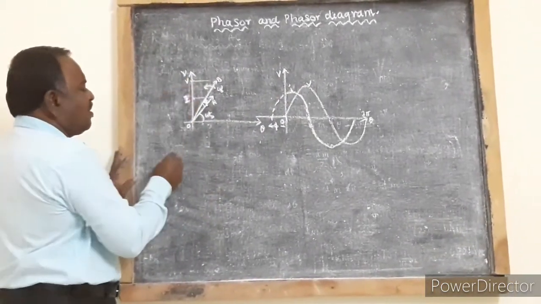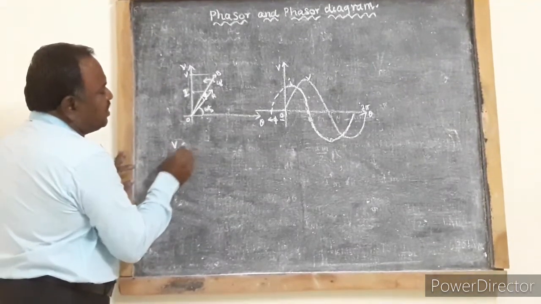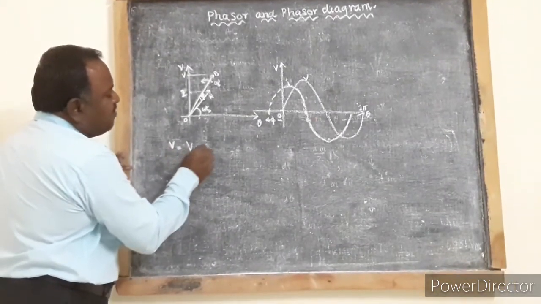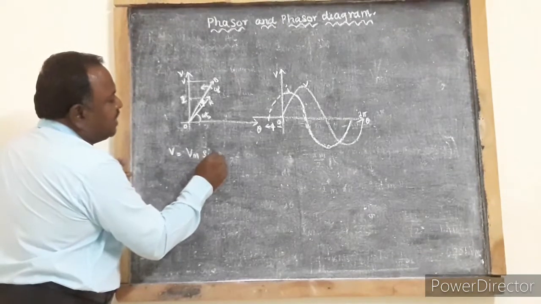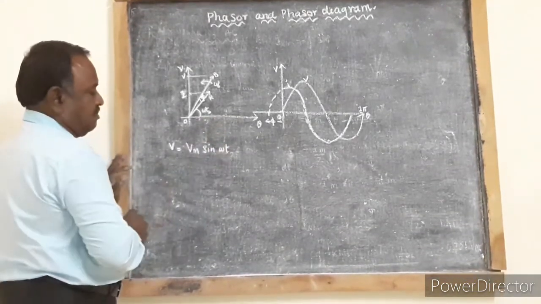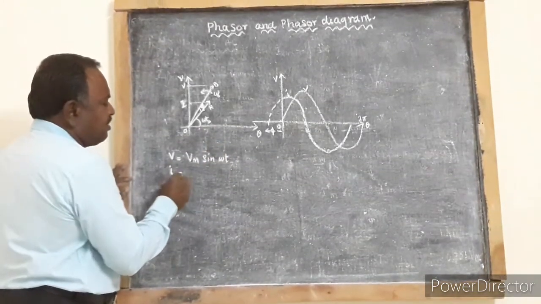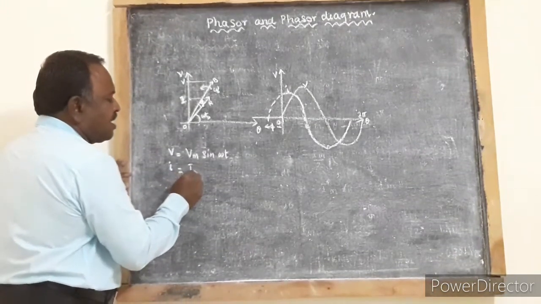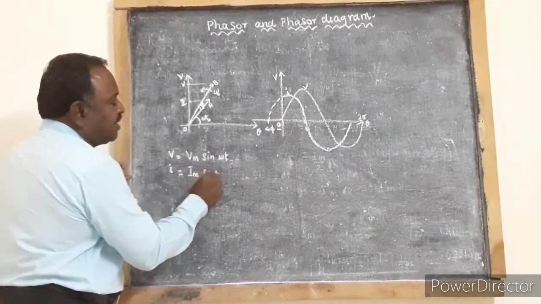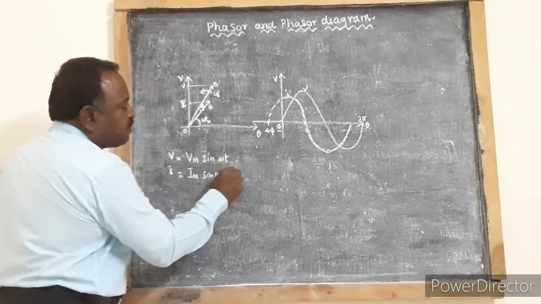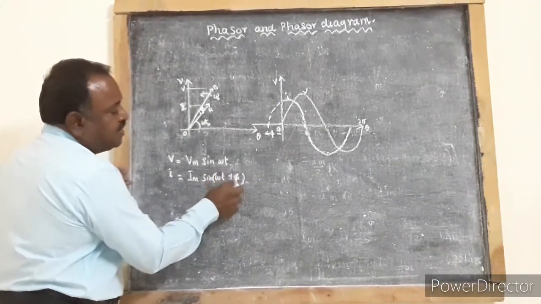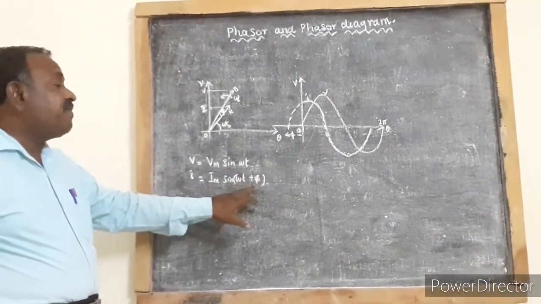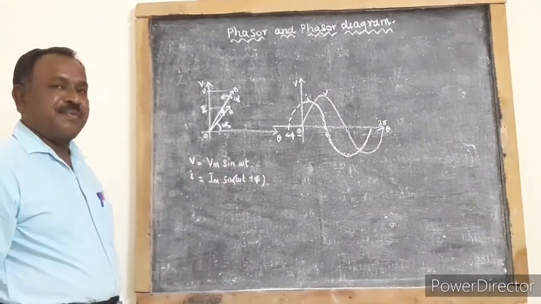The expression for instantaneous voltage is V is equal to Vm sine omega t, and the corresponding current is given by I is equal to Im sine of omega t plus phi. This phi is called the phase difference between the current and voltage.